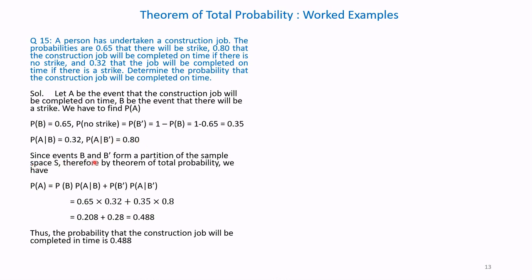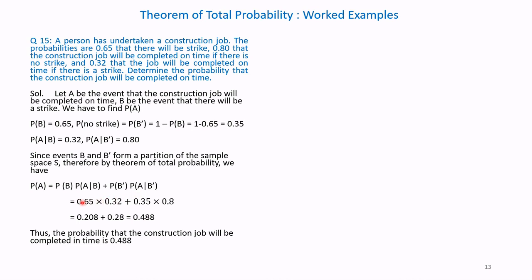Since events B and B dash form a partition of the sample space, by the theorem of total probability we have P of A equal to P of B into the conditional probability of A given B, plus P of B dash into the conditional probability of A given B dash.